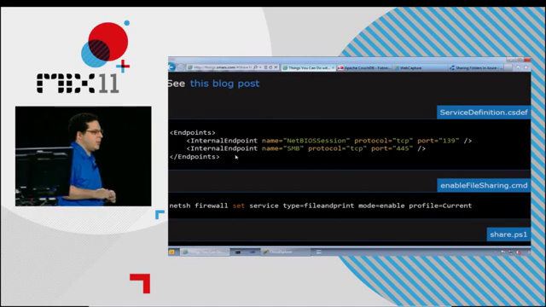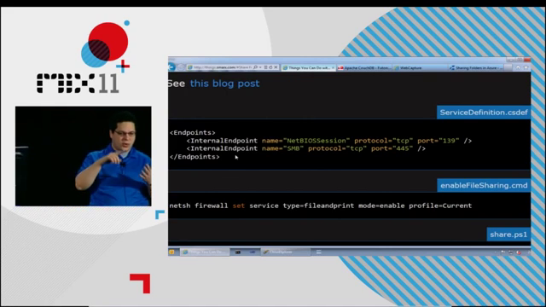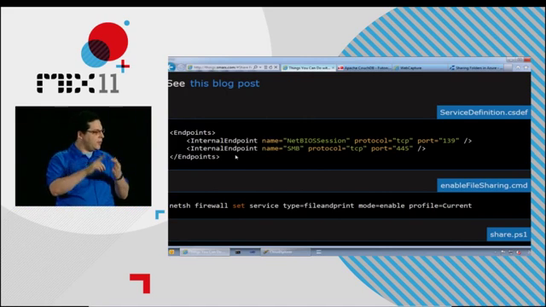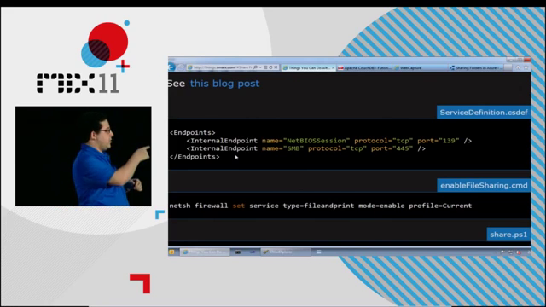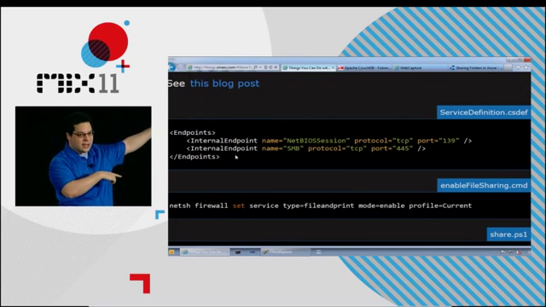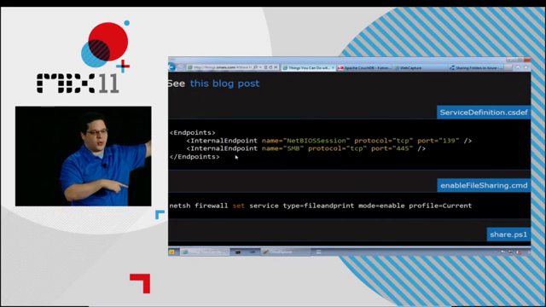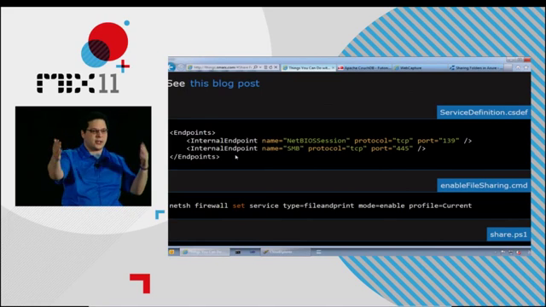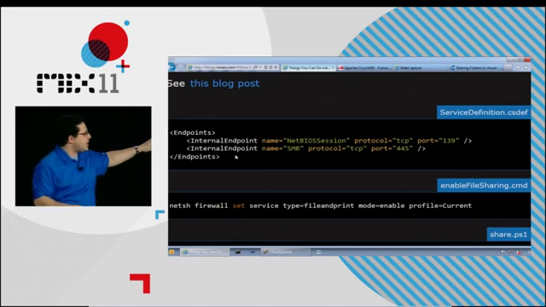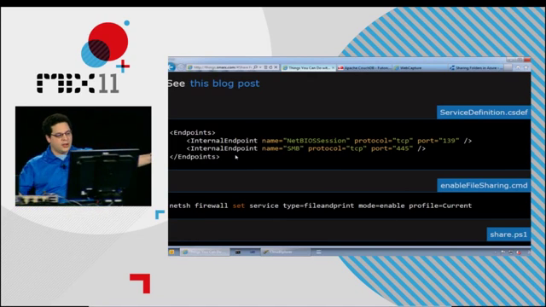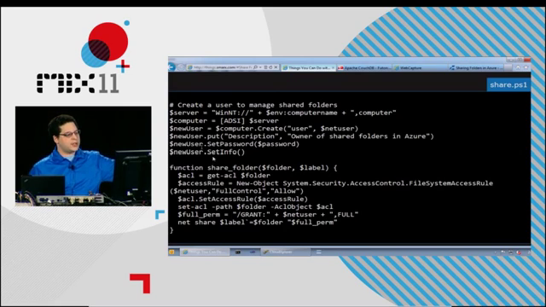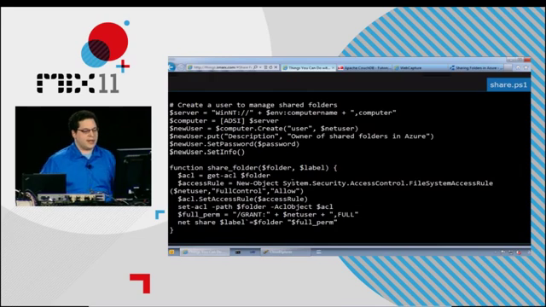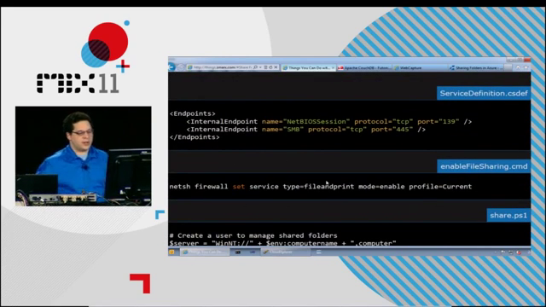So in Windows Azure, on the VM, we have firewall rules, then we have IP packet filtering, and we have all these things that prevent the wrong kind of traffic from moving around through here. So if you want NetBIOS and SMB to work, you need to declare the ports that they use and tell us about them so that we will actually allow that traffic to go back and forth. So I think that's actually the hardest part. There's another little gotcha of making sure the firewall is set correctly. Everything else is basically just do net share. There's not rocket science here. It's mostly the Windows Azure specific stuff.